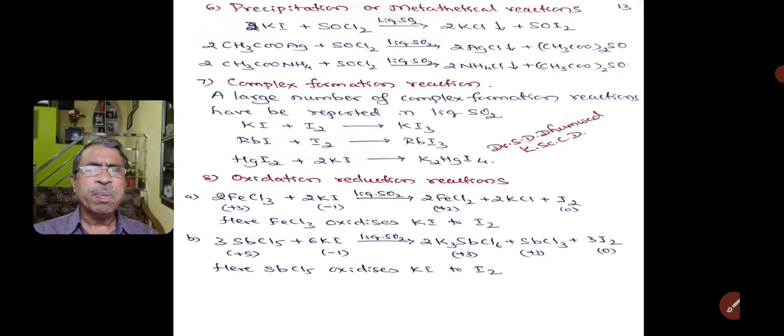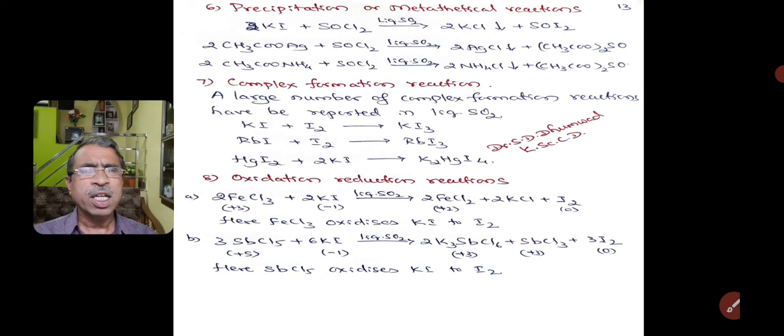Similarly, antimony pentachloride reacts with potassium iodide in liquid sulfur dioxide medium to form the potassium hexachloroantimonate(III) complex ion, and also antimony trichloride and iodine are formed. Once again, antimony having an oxidation state of +5 turns into +3, the number is reduced, hence it undergoes reduction.